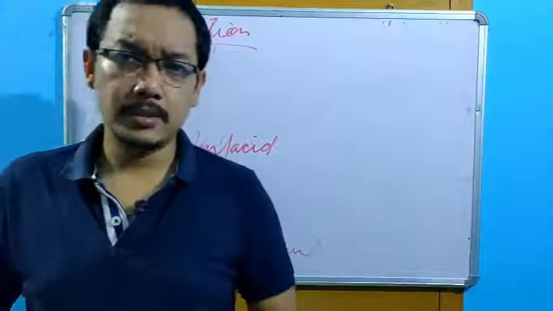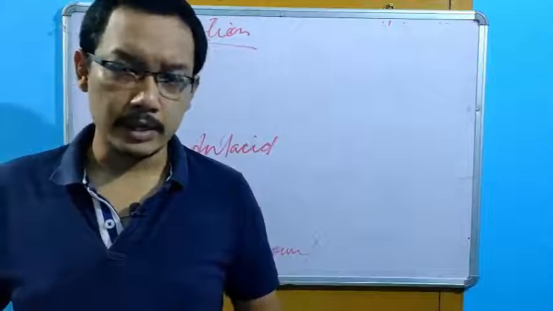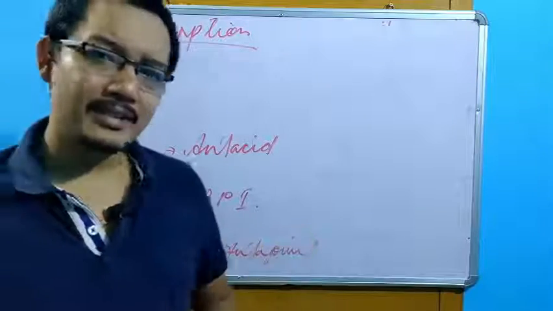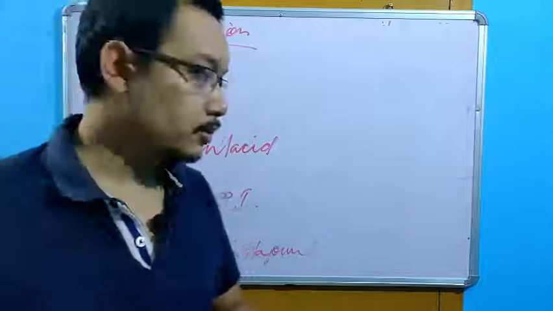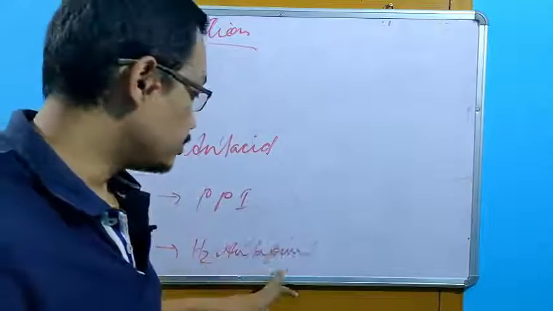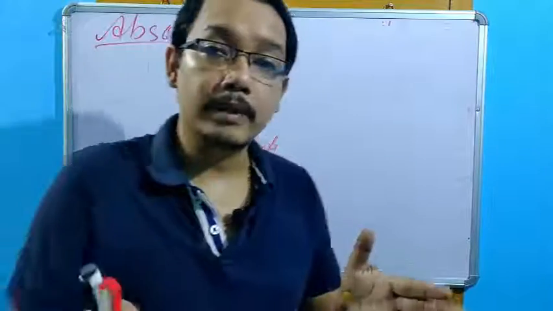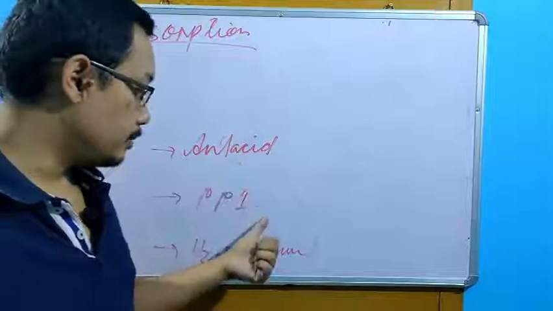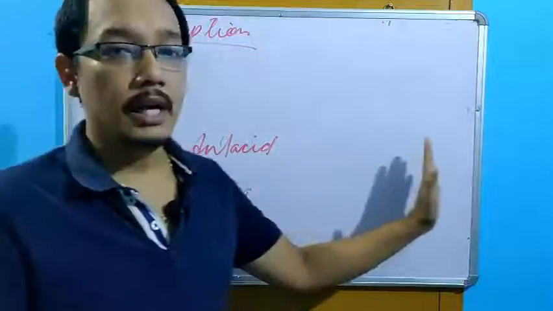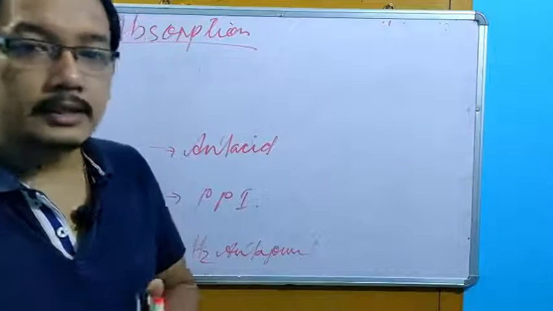Nowadays, whatever medicines you take, maybe an antibiotic, maybe a painkiller or any other drugs, there is an increase in the hydrochloric acid secretion. That is why, to stop this, either antacid or PPI or H2 antagonist is prescribed. But we should be careful while taking these. There has to be a gap of minimum 3 hours after taking the antacid, PPI or H2 antagonist before the other drugs. Otherwise it will change the pH, and then there are drug-drug interactions.